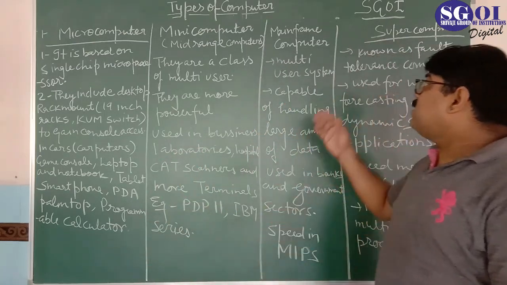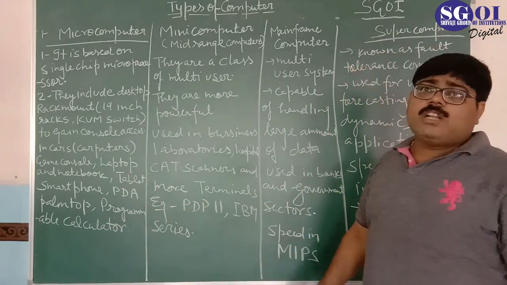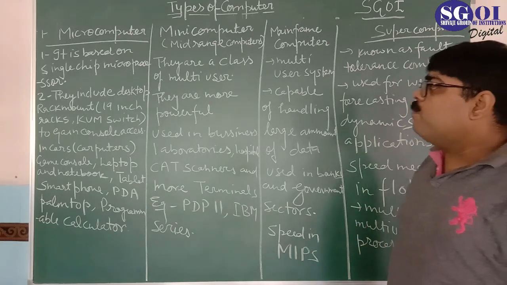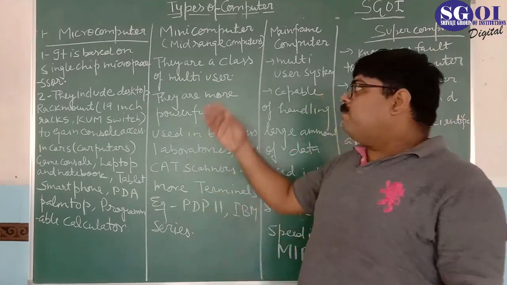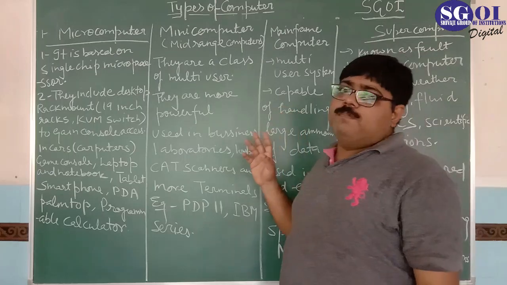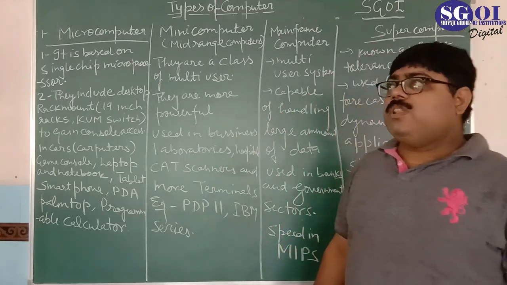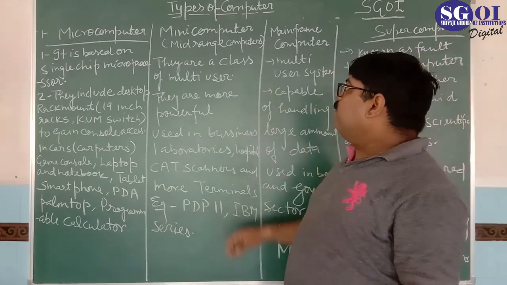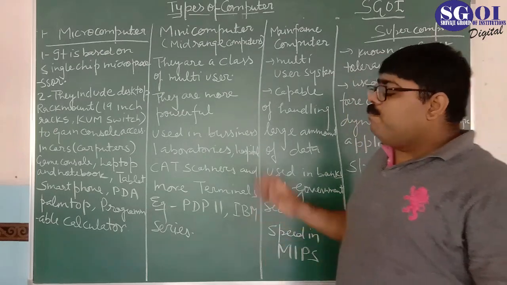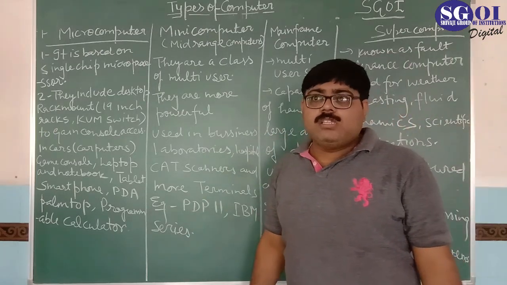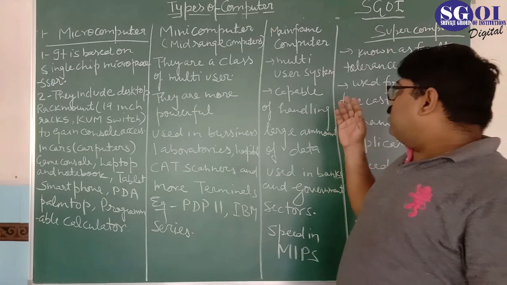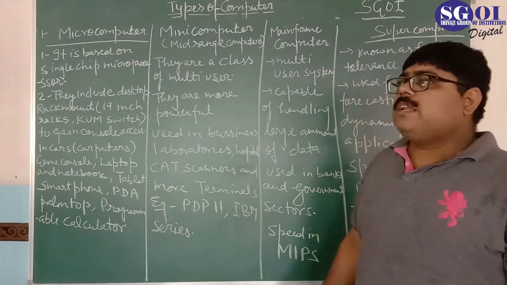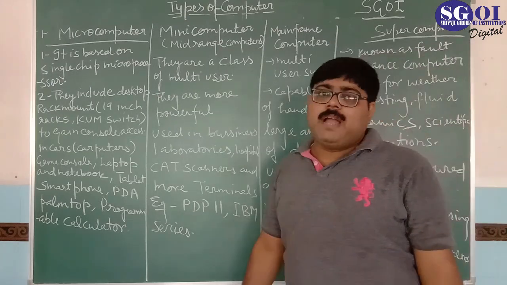The next one is mainframe computer. What is a mainframe computer? They are more powerful than microcomputers and mini computers. Mainframe computers are also multi-user systems, and they can run multiple programs at a time.